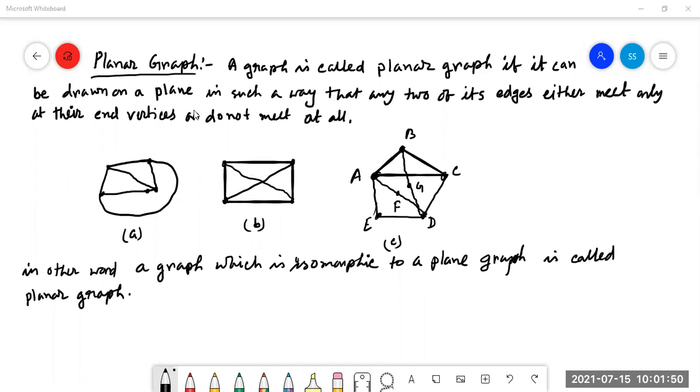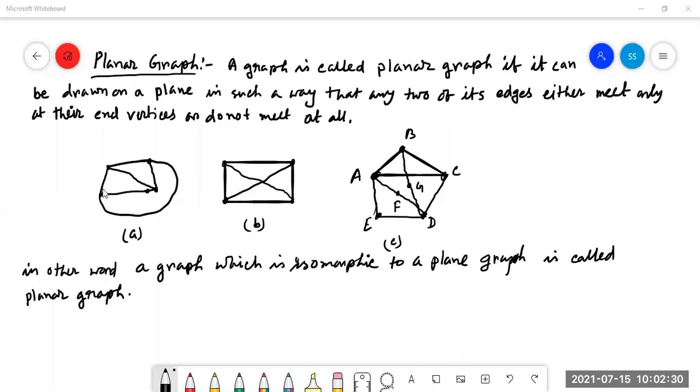Okay, so today we are going to start the planar graph. What is a planar graph? A planar graph means a graph which can be drawn into a plane. Here the definition of planar graph is given. A graph is called a planar graph if it can be drawn on a plane in such a way that any two of its edges either meet only at their end vertices or do not meet at all. If they meet at any vertices, then it is at the end point. Otherwise, they cannot meet. Here are some examples of the planar graph.